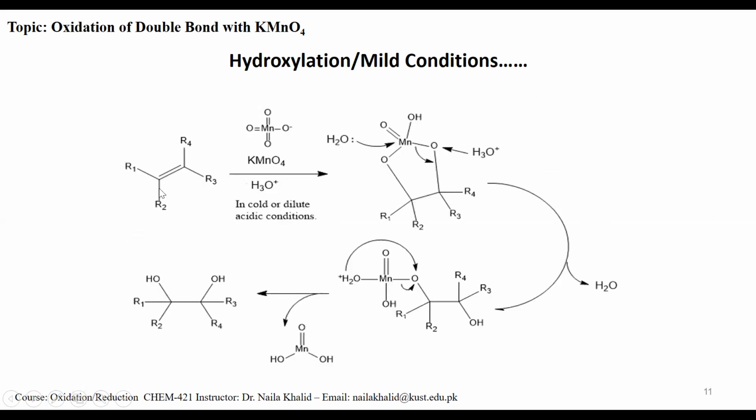Here, this is a carbon-carbon double bond in the presence of potassium permanganate in acidic media. This intermediate has been formed in acidic media. The acid can attack on this oxygen, and you will get this type of intermediate. Water is removed, and then this is removed, and you will get this dihydroxylated product. In cold or dilute acidic condition, you have observed syn addition, and we have obtained cis-1,2-diol.